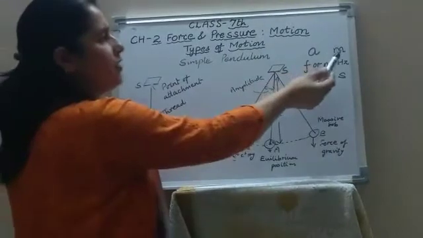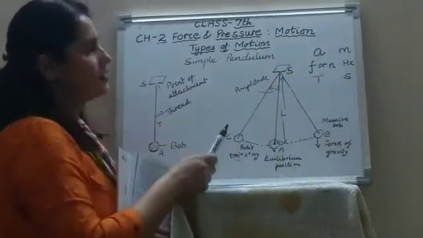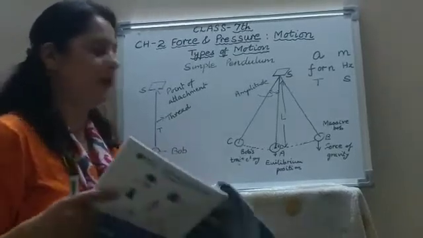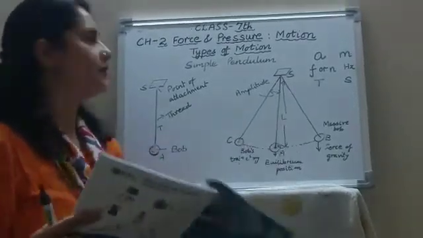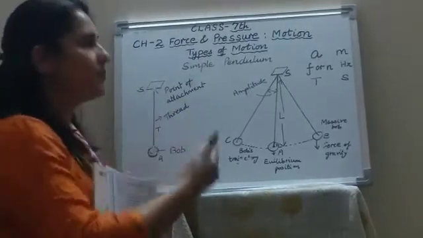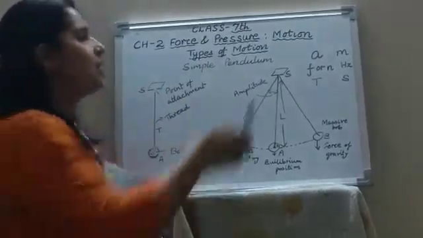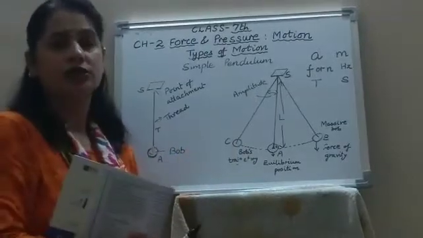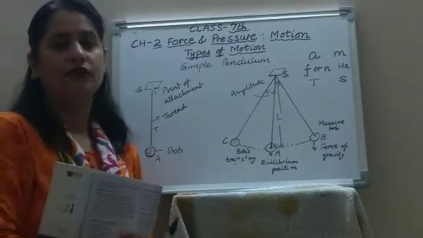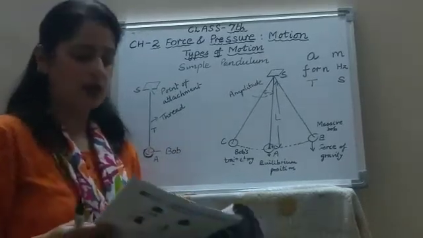The SI unit of amplitude is meter. The SI unit of frequency is Hertz. And the SI unit of time period is second. Amplitude is the maximum displacement of the bob from the mean position on either side. Frequency is the number of oscillations made in 1 second. And time period is the time taken for one complete oscillation.